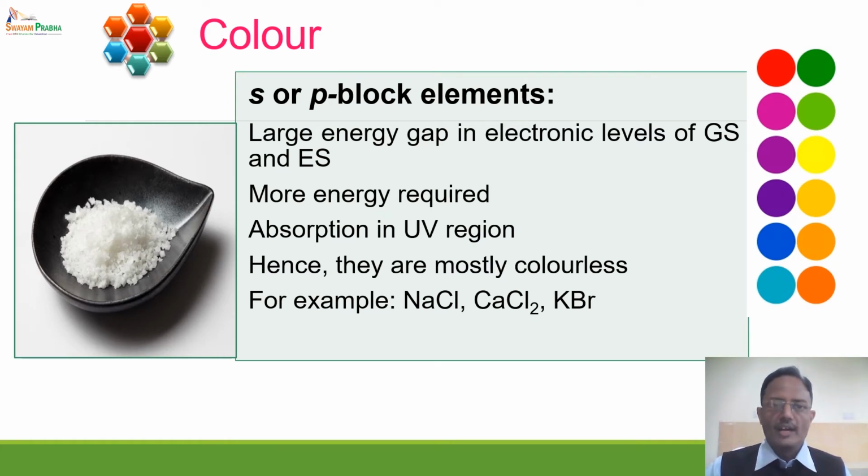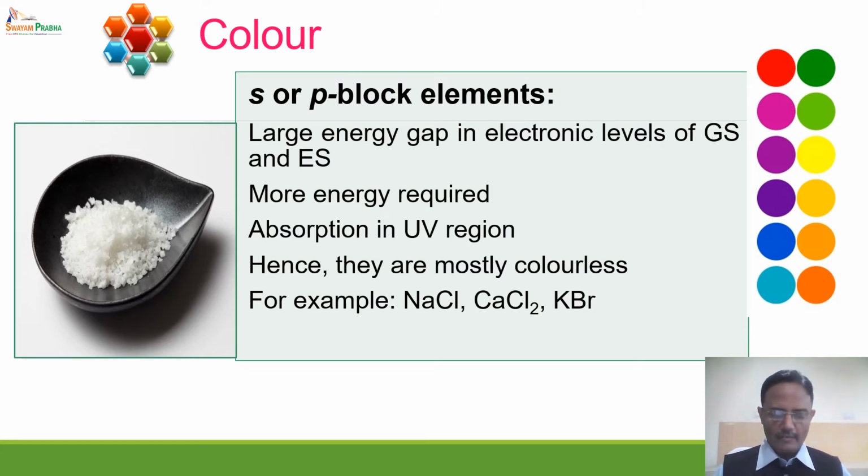Because if you have an S block element or P block element, the S electron has to excite to the next P level, or the P electron has to excite to the next D level. So there is a transition from S to P or P to D, and this transition requires larger energy.